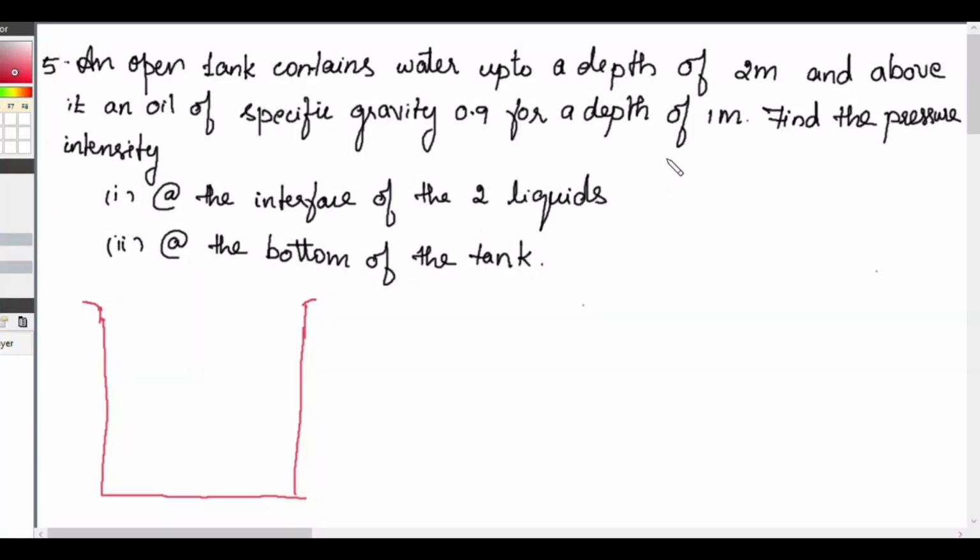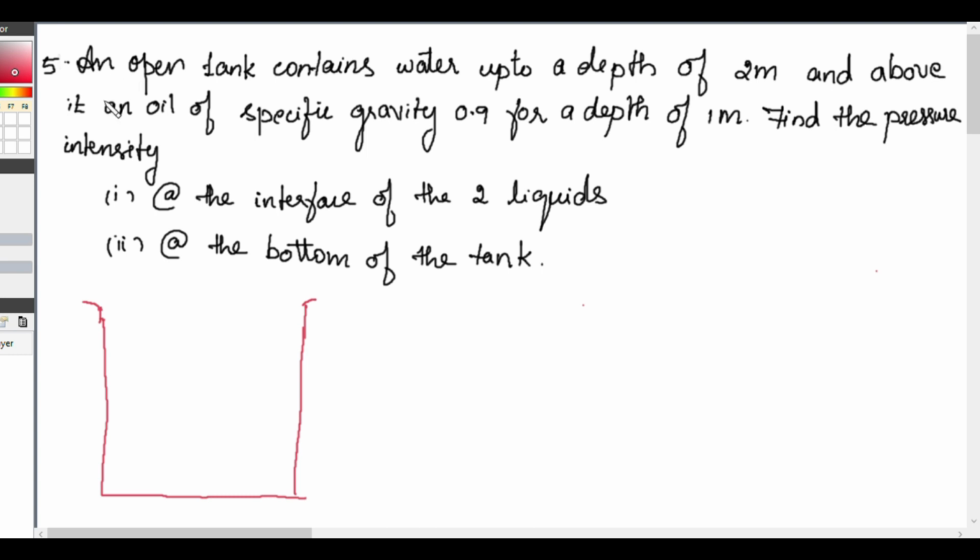So now we are studying the concept of Pascal's law and hydrostatic law. Pascal's law deals with the pressure at a point in a fluid body, and hydrostatic law deals with the variation of pressure at different heights in a water body. So already we have seen 4 problems.